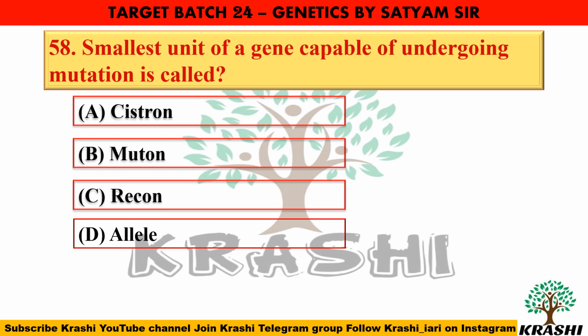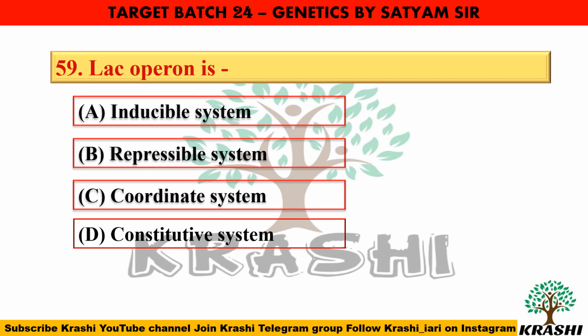The smallest unit of a gene capable of undergoing mutation is known as a muton. The lac operon is an inducible system. It uses lactose as a source of energy and gets activated when the glucose levels are low but lactose is present.